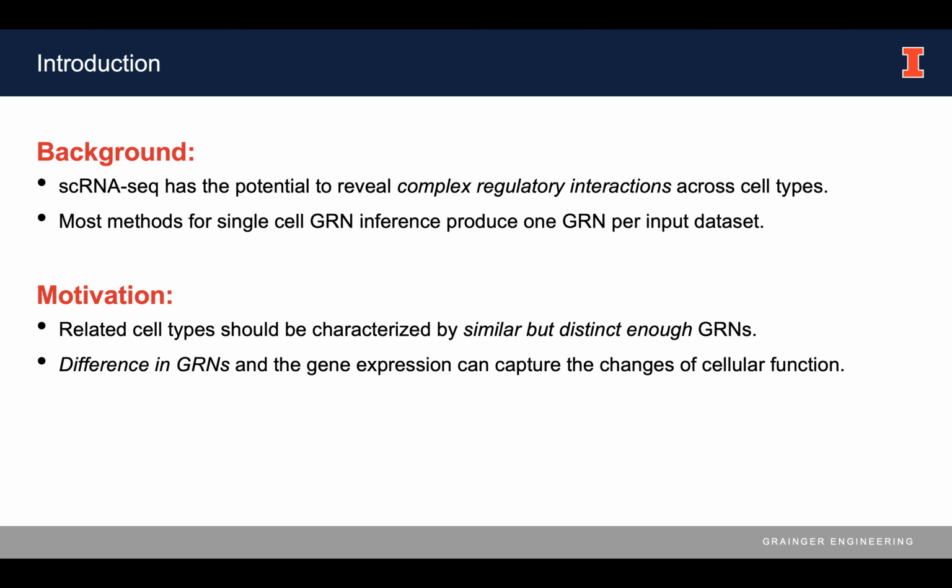As most of us know, compared to bulk RNA-seq data, single-cell RNA-seq has the potential to reveal complex regulatory interactions across different cell types. However, most existing methods for single-cell GRN inference are inherently designed for bulk data analysis. Hence, they only produce one GRN per input dataset. The motivations of our work contain 2 points. First, we believe that related cell types should be characterized by similar but distinct enough GRNs. And second, differences in GRN and gene expression can capture the changes of the underlying cellular function shift.